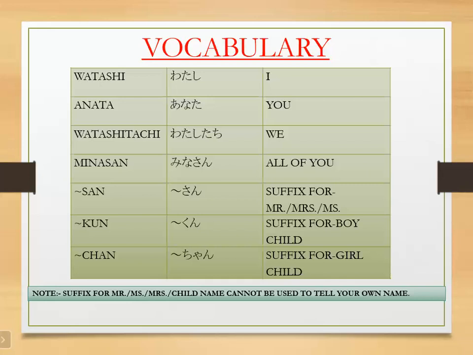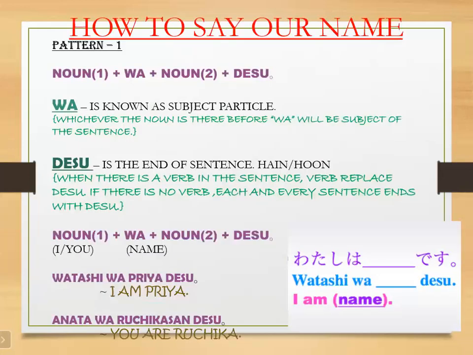Clear, ma'am. Okay, so now we will learn how to say our name. The very first pattern we have to learn in this chapter: the sentence structure is noun 1 plus wa plus noun 2 plus desu. The last word written at the end of the sentence is desu, but it is pronounced as des. U is silent.